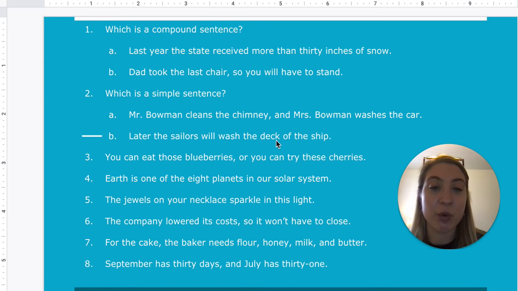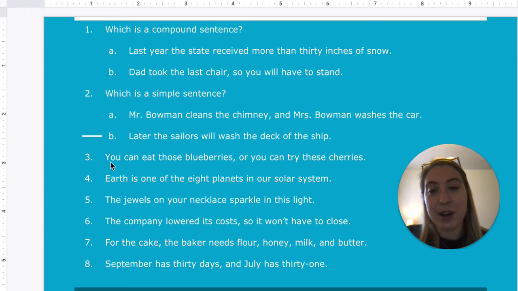Later the sailors will wash the deck of the ship. Well, who is the sentence about? The sailors, and just the sailors, so one subject. And what are they going to do? They will wash. And then that's just one verb. They're just washing the deck. So that means it is my simple sentence.